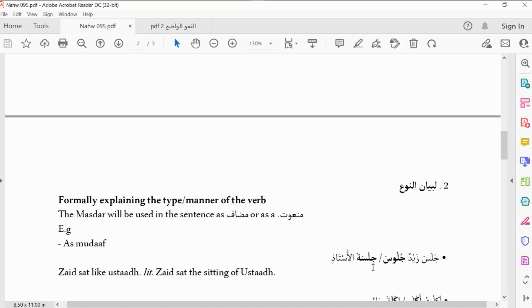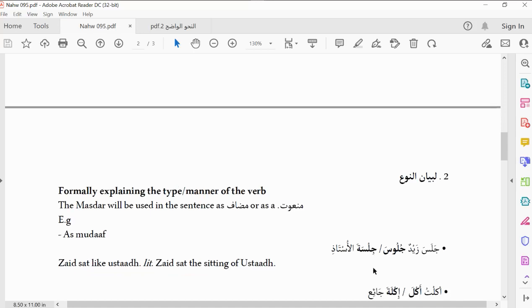So the fact that we said this means it is not just a general sitting. You have attached it to somebody, that this is the way Zaid sat. So it's not just any sitting, but the sitting of a particular person, the manner of his sitting. That is why it is li-bayani naw'i.